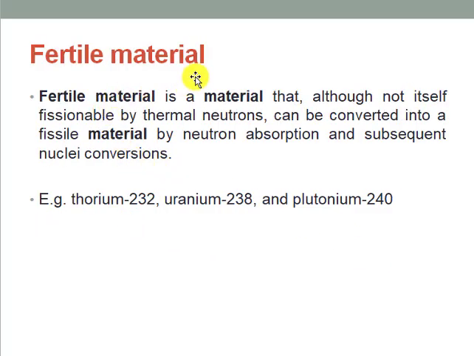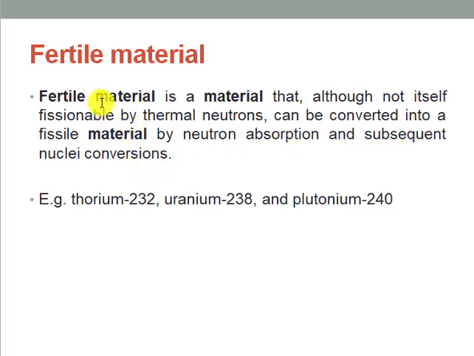Whereas fertile materials are those that are not actually fissionable material, but they are converted to fissionable material by a process. The fertile material absorbs a fast neutron and converts into fissile material by neutron absorption and subsequent nuclear conversion.